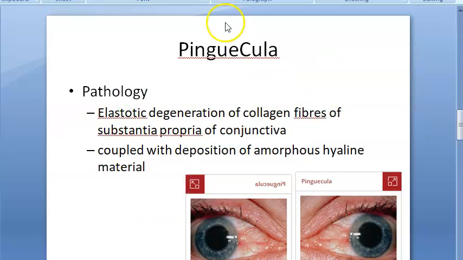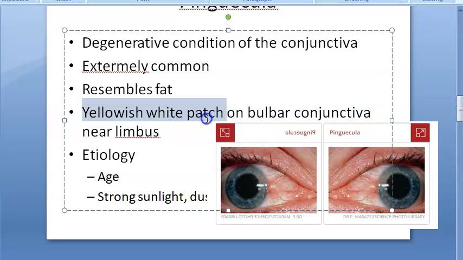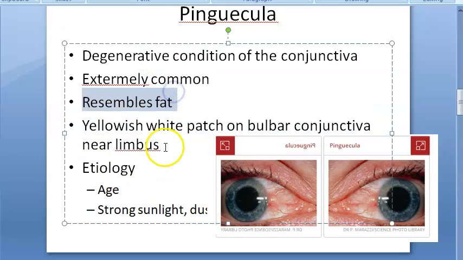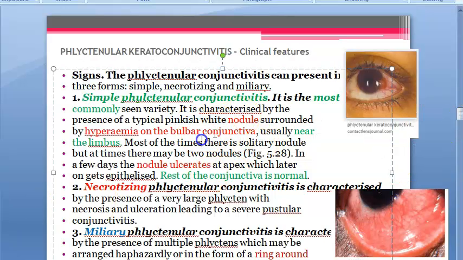Okay. Just to confuse you here, pinguecula, remember what it was? It was a yellowish white patch near the limbus. Very similar. But that one actually resembles fat. But here what are we talking about? The nodule will have lymphocytes, polymorphonuclear cells, plasma cells, mast cells, etc.